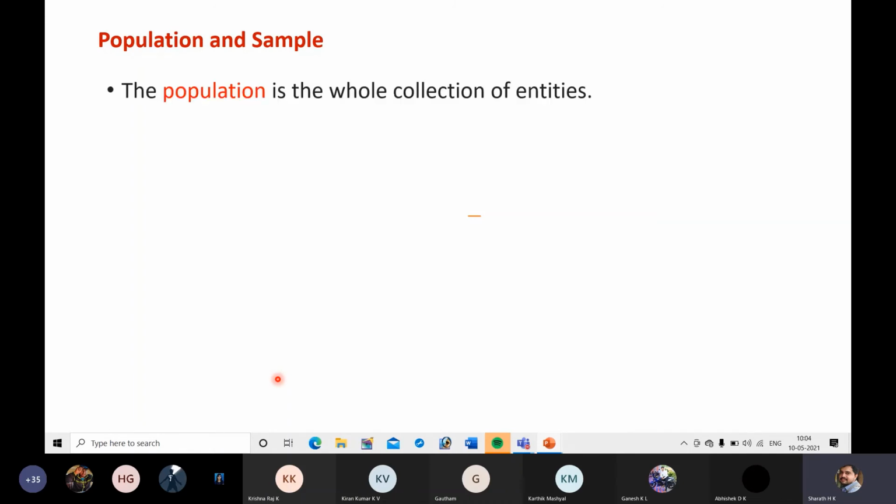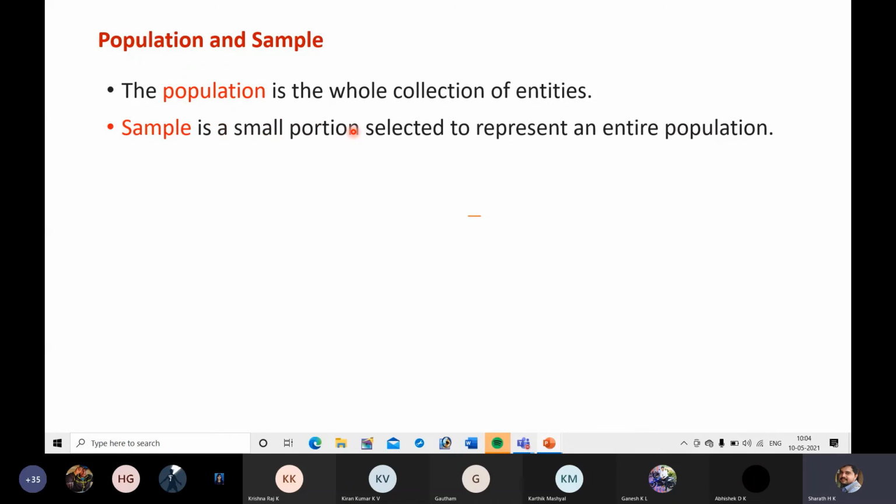First, what do you mean by population? Population is the whole collection of entities. Suppose you want to do quality evaluation of 1,000 units of a product. This 1,000 units is the population. Sample is a small portion selected to represent an entire population. The sample size may be 10. Out of 1,000 units, you pick 10 for evaluation of quality.